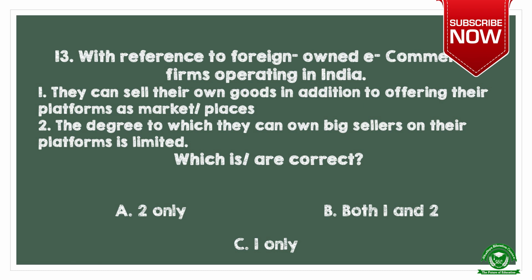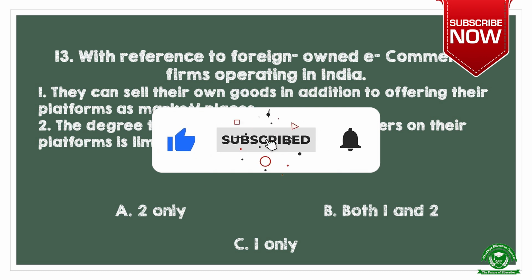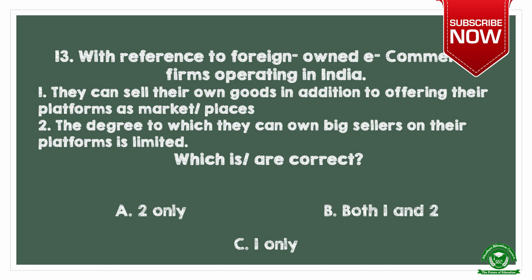Next question. With reference to foreign-owned e-commerce firms operating in India, Number 1. They can sell their own goods in addition to offering their platforms as marketplaces. Number 2. The degree to which they can own big sellers on their platforms is limited. Which is or are correct? Options are A. 2 only, B. both 1 and 2 and C. 1 only. Now among these two statements, number 1 incorrect, number 2 correct. So the right option is 2 only.